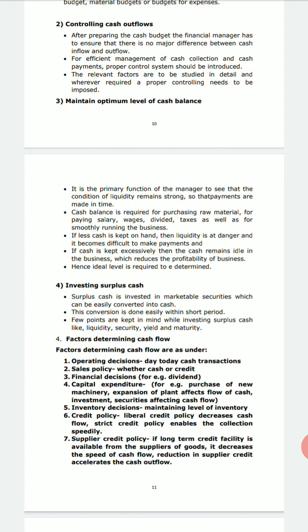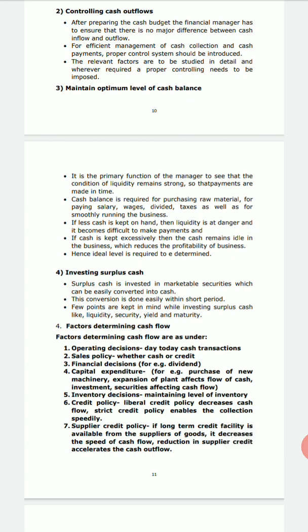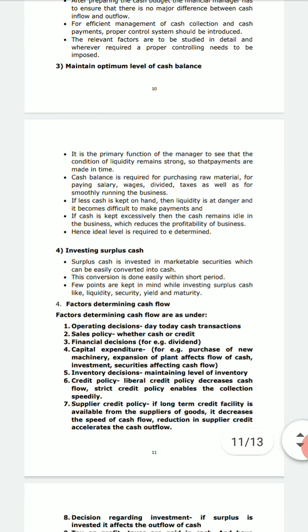There are so many ways to control the inflows, that means to keep a close check on the cash inflows. The first is collection through branch offices. Under this technique, a company permits its regional branch offices to collect payments from customers.